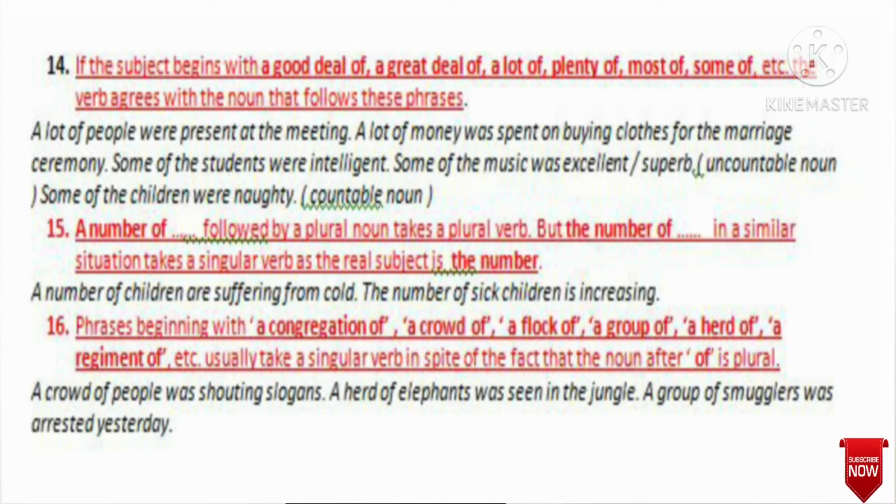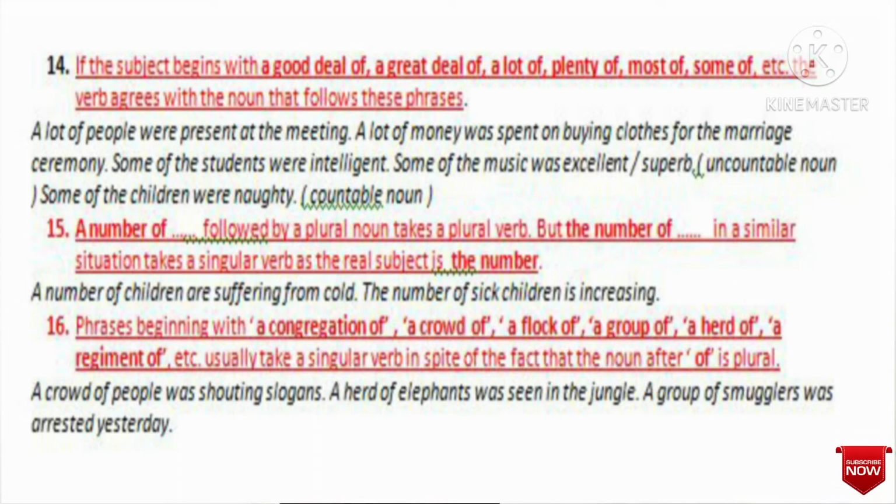A lot of money was spent. Money is uncountable, so there is was, the singular verb. Another example is, some of the students were intelligent. Students is countable plural and the verb is were, it is plural.